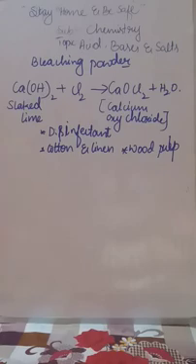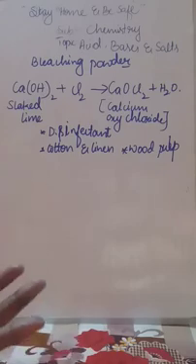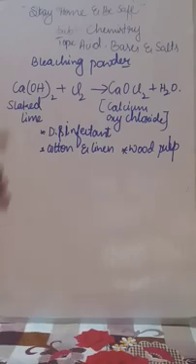To remove that color, to bleach the color in the wood pulp, the bleaching powder is used. Bleach is nothing but removing. Keep in mind.